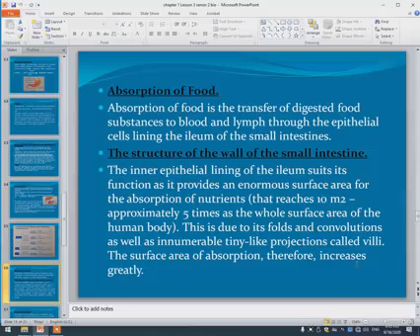What is the structure of the wall of the small intestine? The inner epithelial lining of the ileum suits its function, as it has an enormous surface area for absorption of nutrients, which may reach 10 meters, approximately 5 times the whole surface area of the human body, due to folds or convolutions which are called villi, to increase the surface area for absorption.